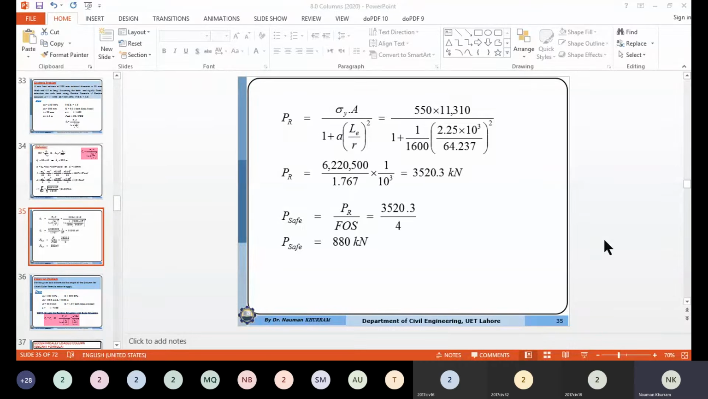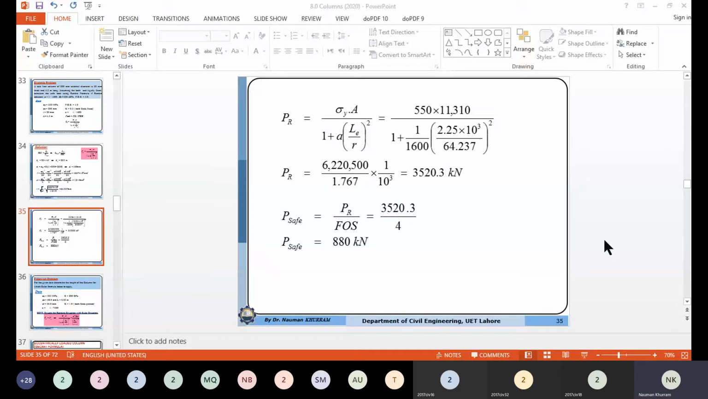But if the column has any small imperfection, the Euler formula cannot consider that small imperfection, because the Euler formula is independent of sigma y. That's why the Euler formula does not consider the effect of the yield strength. So Rankine-Gordon introduced a formula which also considers the effect of the yield strength or the ultimate load carrying capacity, and also considers the effect of small imperfection.